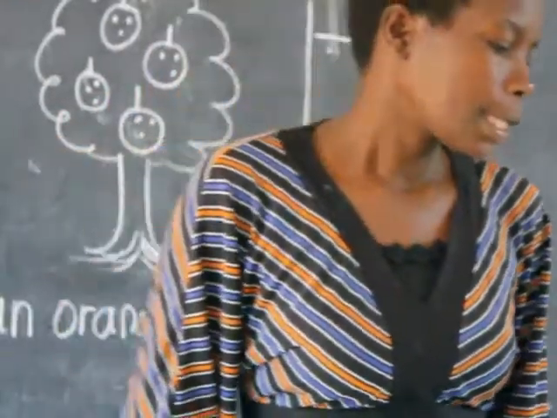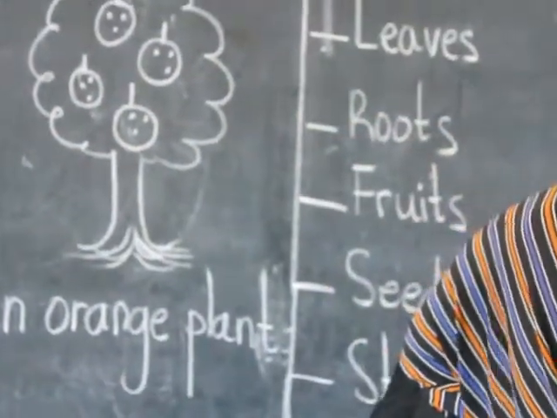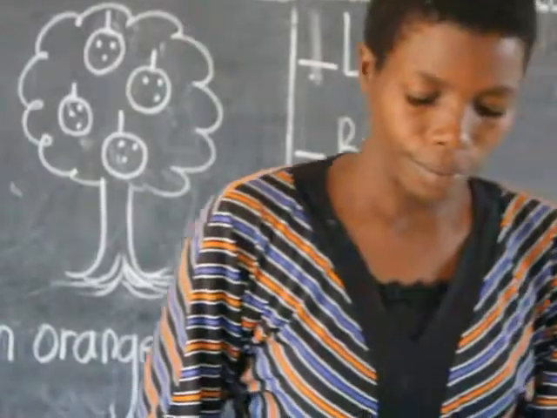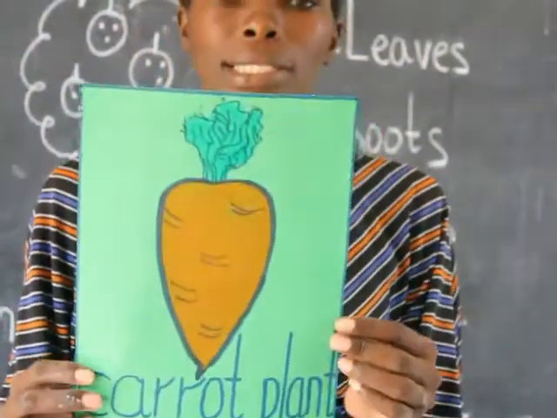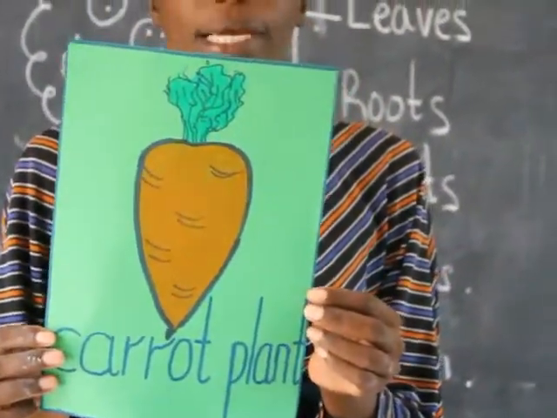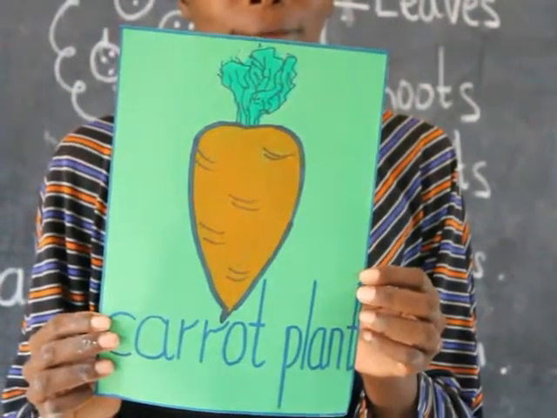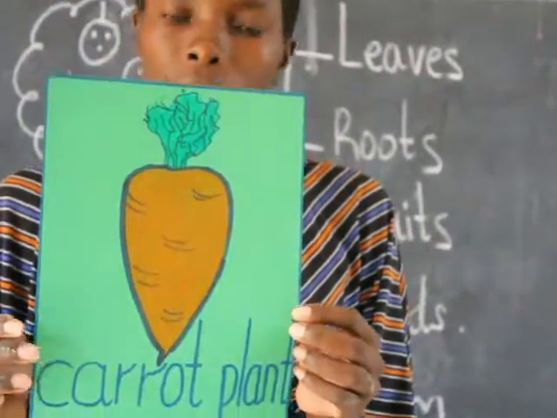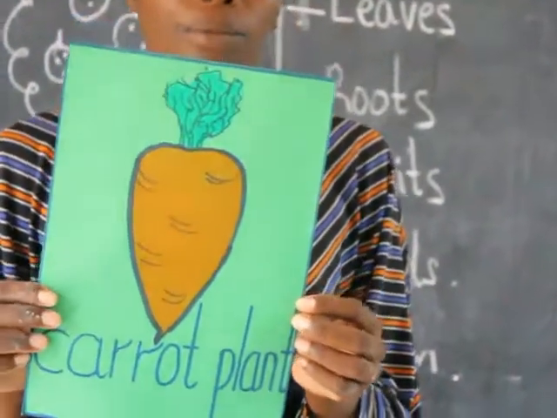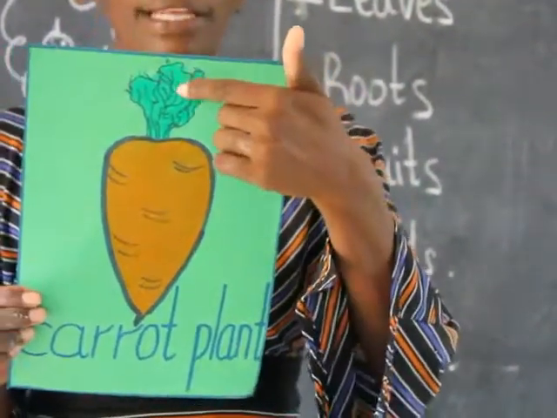So just to name other examples, we have another plant here. Everybody has seen this type of plant. This plant is called a carrot plant. We eat this carrot plant. It is a plant because it is just planted inside the ground. So it also has leaves up here.